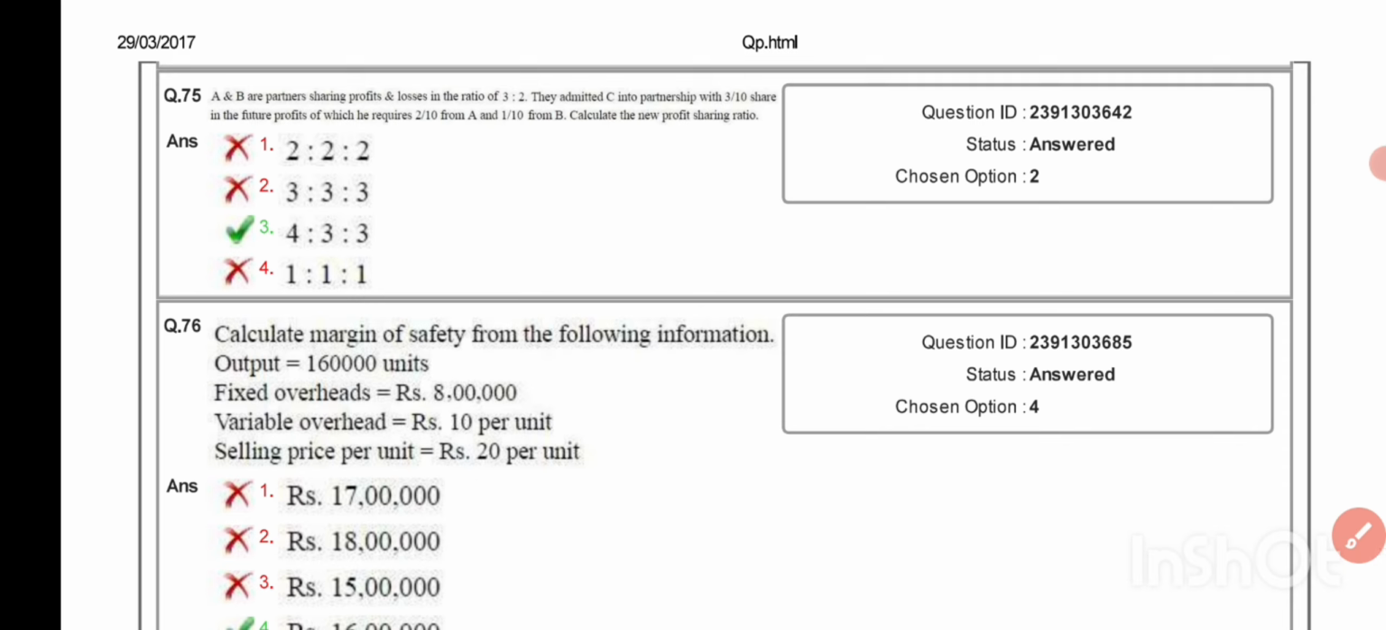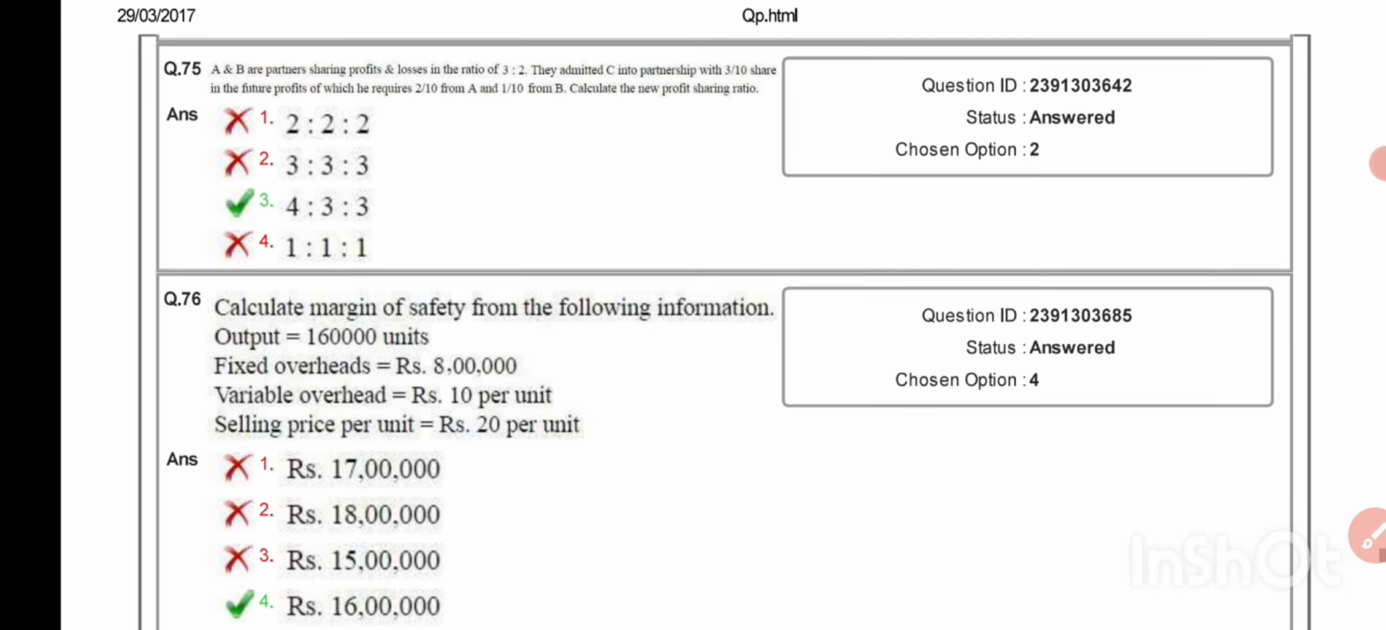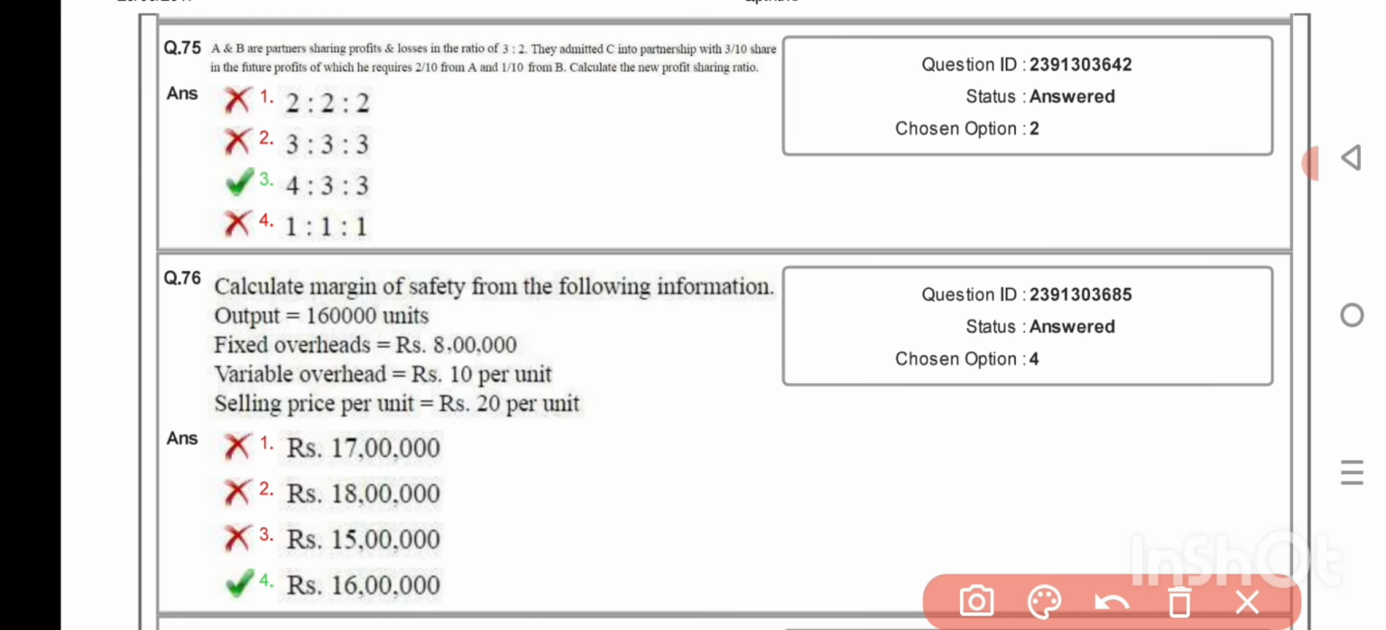A and B are partners sharing profit and losses in the ratio of 3:2. They admitted C into the partnership with 3 by 10 shares in the future profits, of which he requires 2 by 10 from A and 1 by 10 from B. Calculate the new profit sharing ratio. The ratio is 4:3:3. Calculate margin of safety from the following information: output 1,60,000 units, fixed overhead rupees 8 lakh, variable